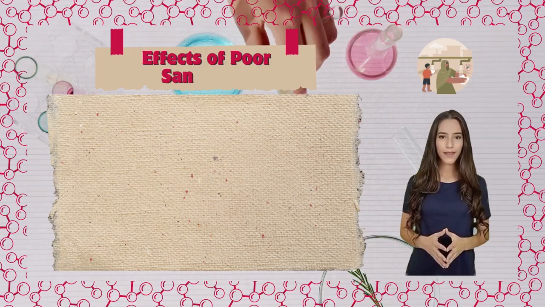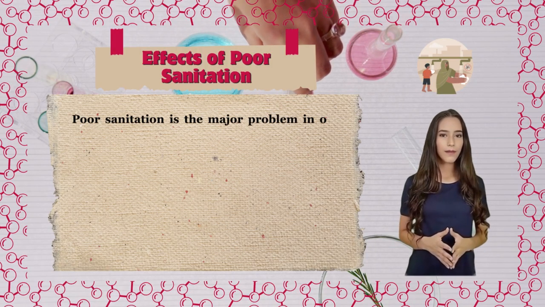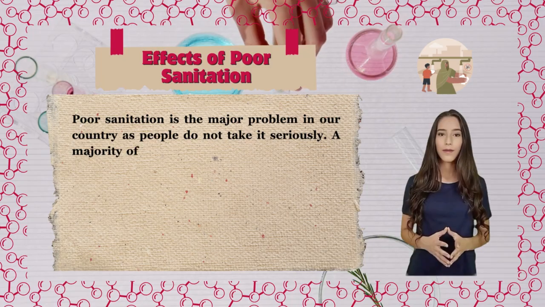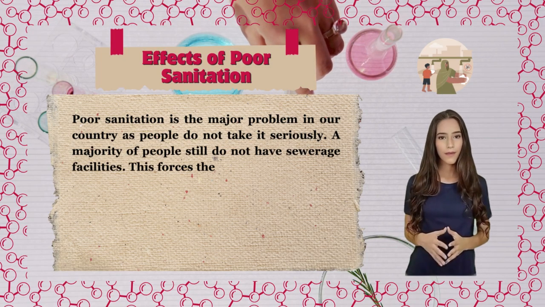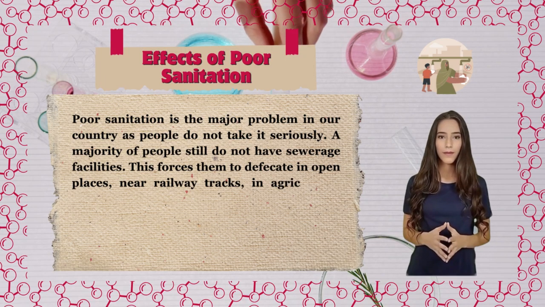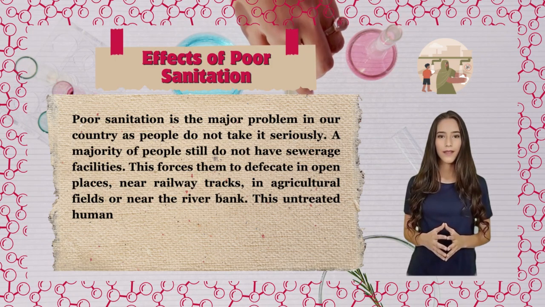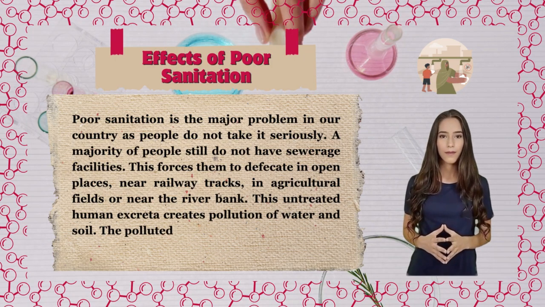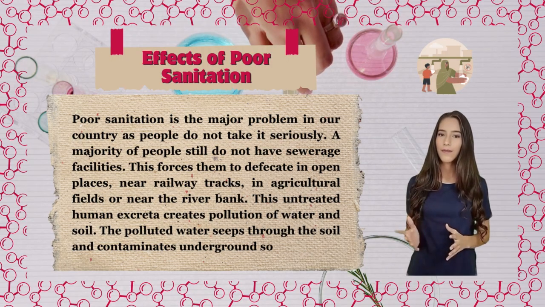Effects of poor sanitation. Poor sanitation is a major problem in our country as people do not take it seriously. A majority of people still do not have sewerage facilities. This forces them to defecate in open places, near railway tracks, in agricultural fields or near the river bank. This untreated human excreta creates pollution of water and soil. The polluted water seeps through the soil and contaminates underground sources.